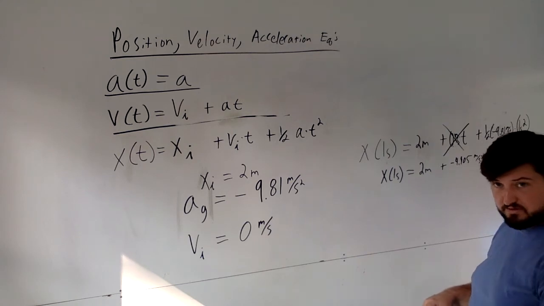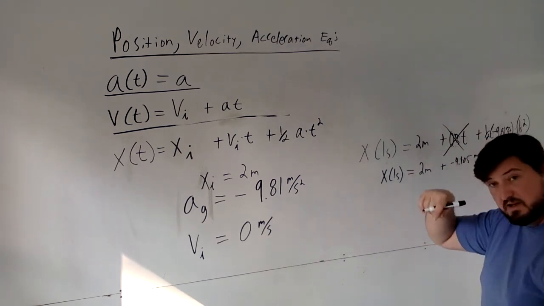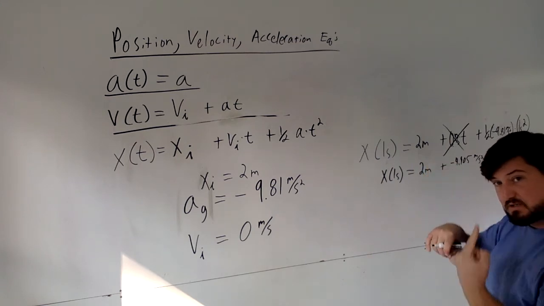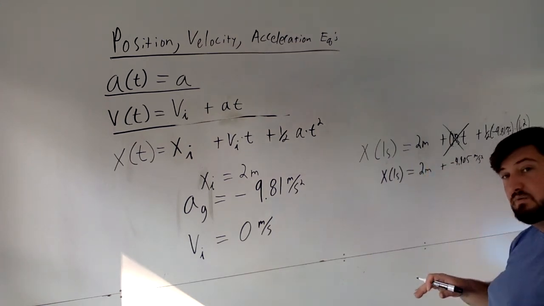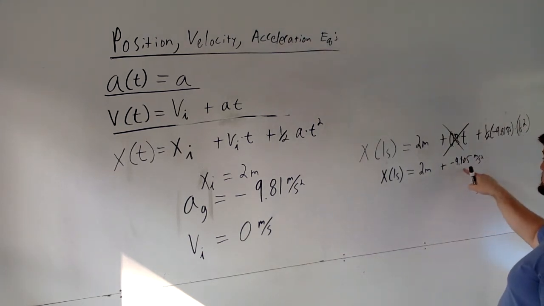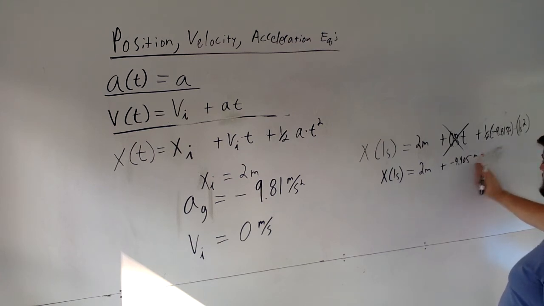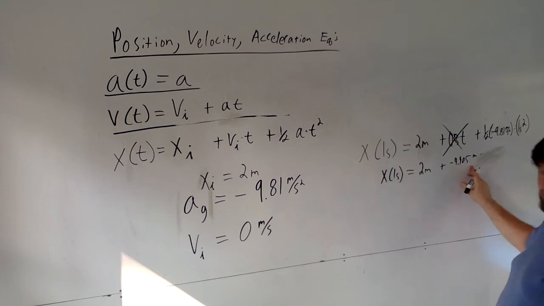But if it did not have a ground there to stop it, which this term does not consider, that other acceleration in the other direction to stop the thing. If we didn't have a ground here, or if I'm dropping it off a cliff, where would it be? 2 meters plus, and again, we had time squared here, right? So the second squared will cancel out. Leaves me with a minus 4.905 meters.